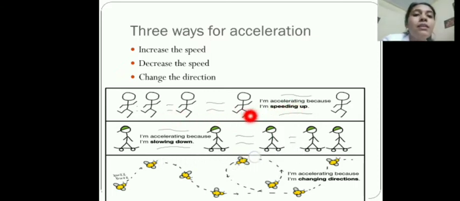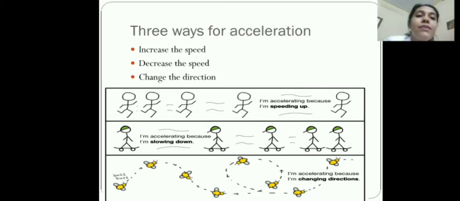See here, the boy is saying, I am accelerating because I am speeding up. My speed is increasing. Here, I am accelerating because I am slowing down. See, even if the speed decreases, we will say that the boy is accelerating, and to be more specific, it is retardation. Okay, now here the B is saying I am accelerating because I am changing the direction. The speed is same and the object changes its direction. It is said to be accelerated.